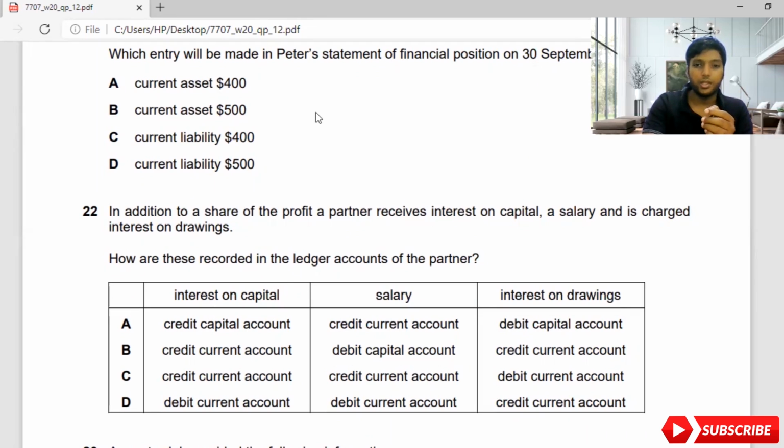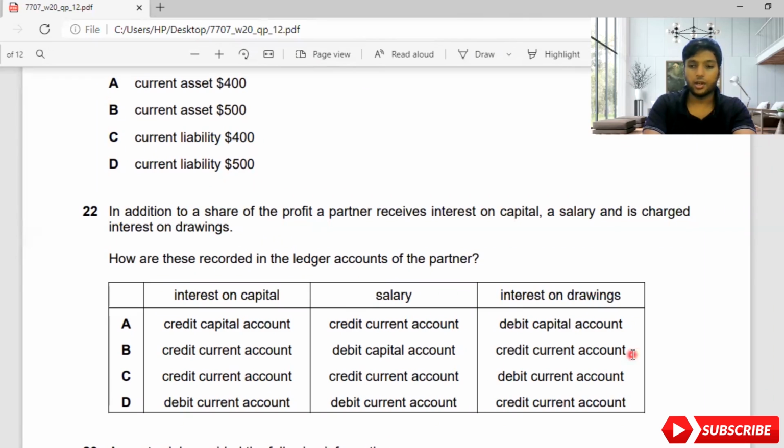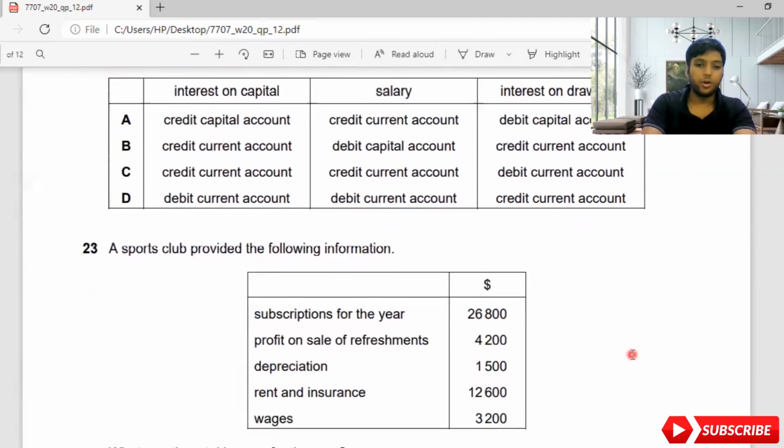Here they have given interest on capital and salary. So these both are the credit side of the current account. Interest on drawings is always the debit side of the current account. So the answer for this is C, which is credit current account, debit current account. Then we move on to the 23rd one.